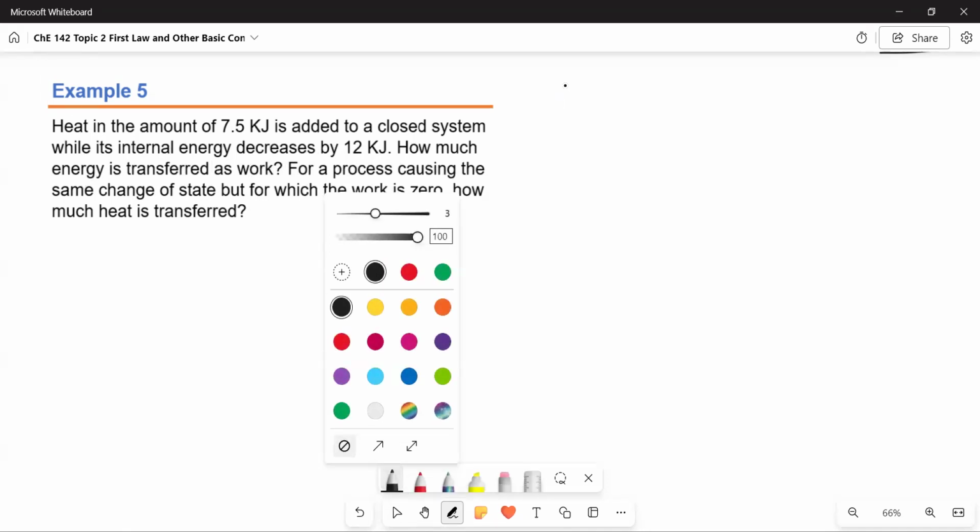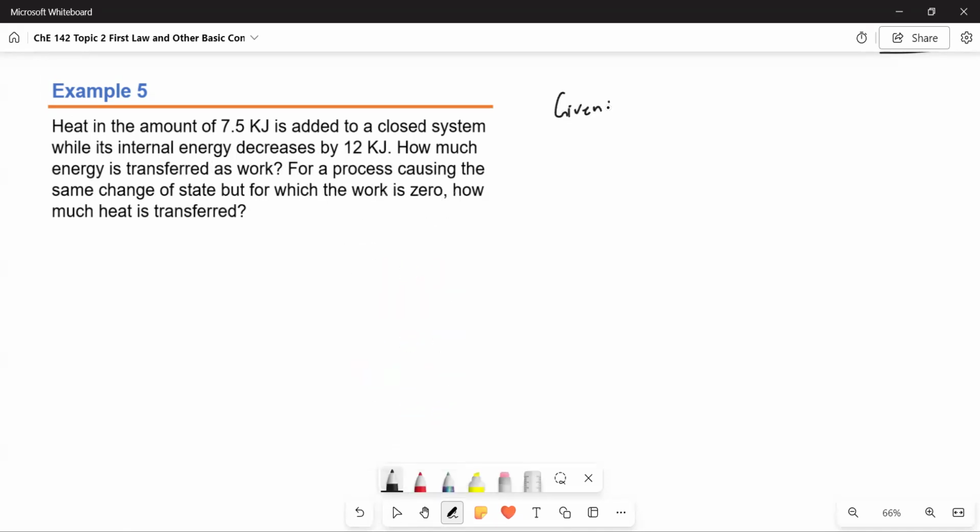Let's write the given. Given a closed system. Heat is added in the amount of 7.5 kilojoules. Delta U is negative 12 kilojoules.